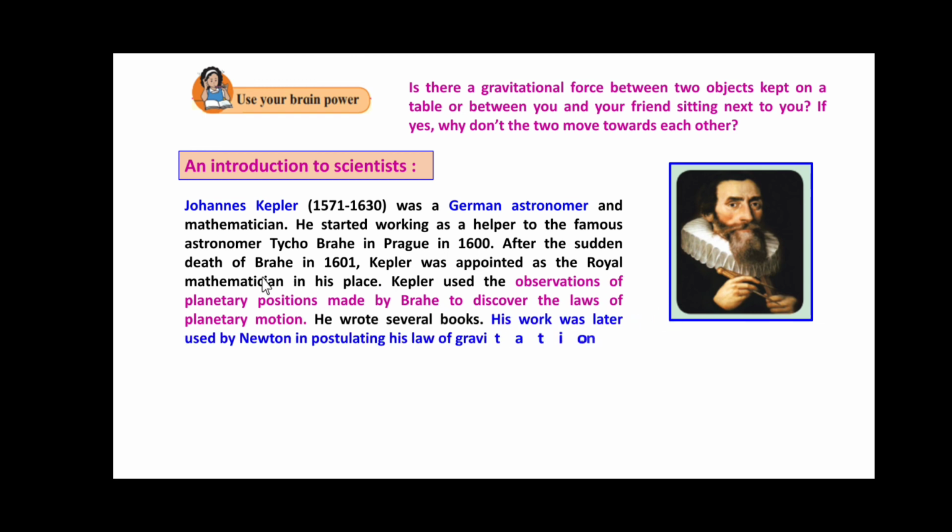After the sudden death of Brahe in 1601, Kepler was appointed as the royal mathematician in his place. Kepler used the observations of planetary positions made by Brahe to discover the laws of planetary motion. He wrote several books. His work was later used by Newton in postulating his law of gravitation.